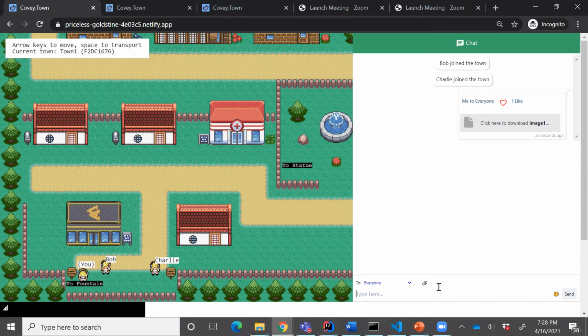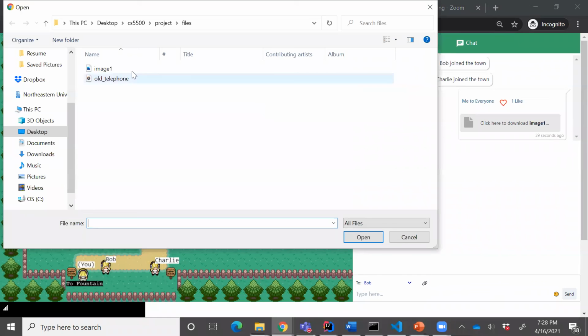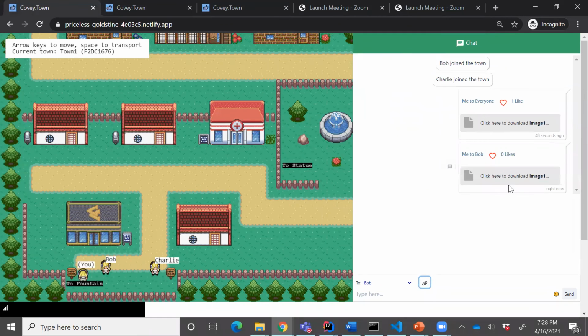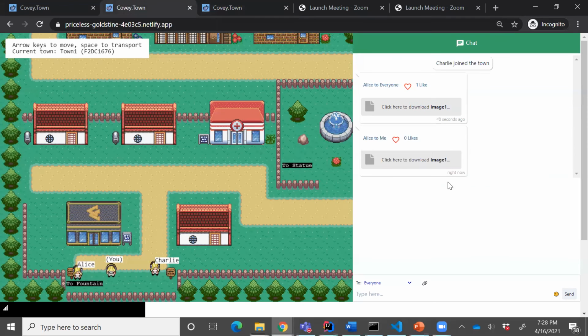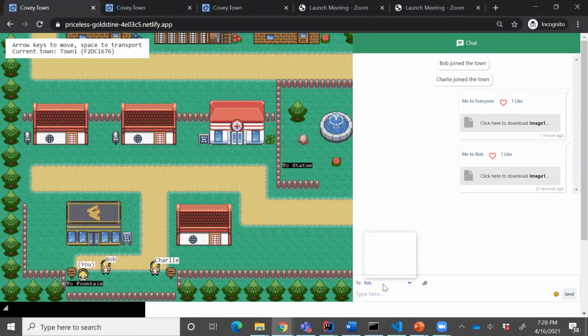Now we will see how we can reply to a message. So let's say maybe we can send a file to a single player, which is a direct message, in which case we will select Bob and send the file only to Bob. Now we expect that Charlie has not received that file. As we can see, the file has not been sent to Charlie. However, it has been sent to Bob, and Bob likes the message.